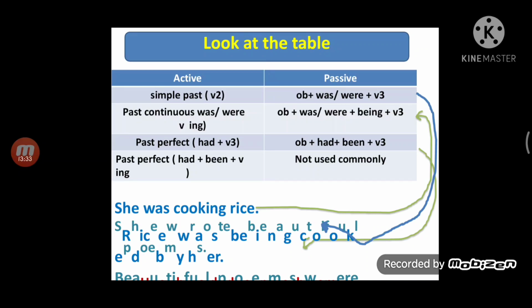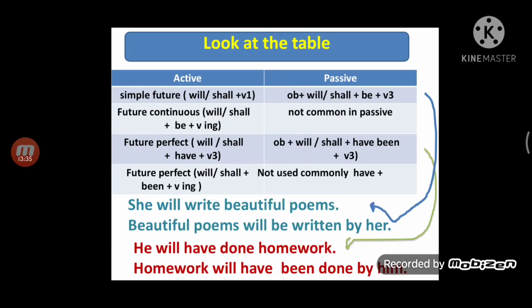Okay, let's move further. Now, future tense or auxiliary verbs. Simple future, shall/will plus V1 is the structure of simple future tense. It should be converted into shall or will plus be plus V3. Future continuous tense is not commonly used in passive voice. Future perfect tense, shall/will plus have plus V3, should be converted into shall/will plus have been plus V3. Been form in perfect tenses.